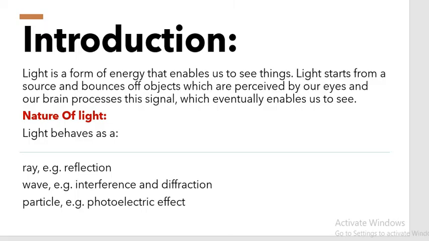So children, we know light is a form of energy that enables us to see things. Without light, children, we cannot see anything. So light is that source. Light starts from a source and bounces off objects which are perceived by our eyes, and our brain processes this signal, which eventually enables us to see, right?